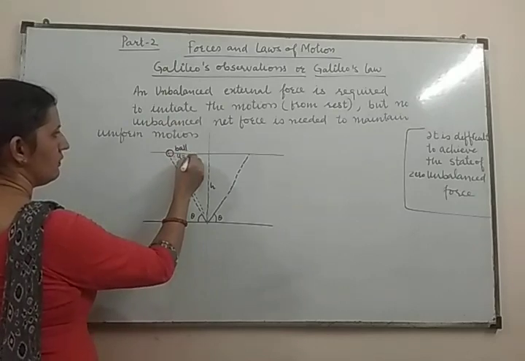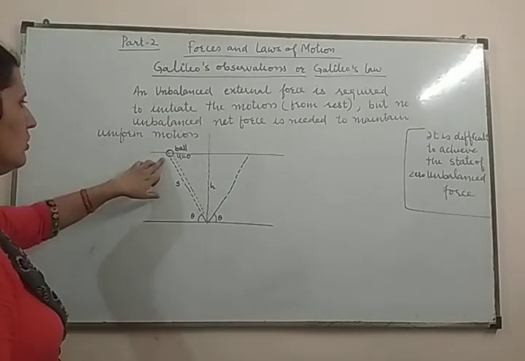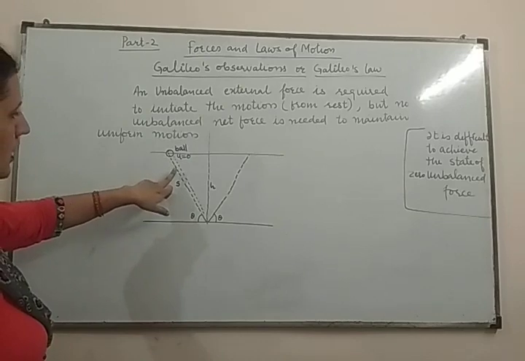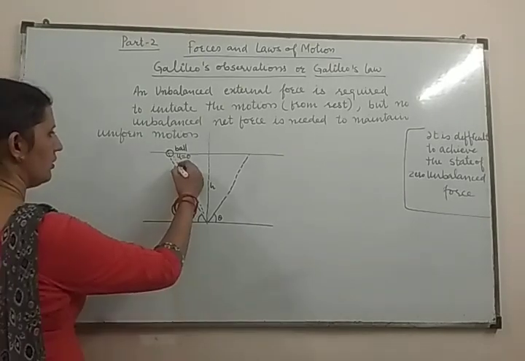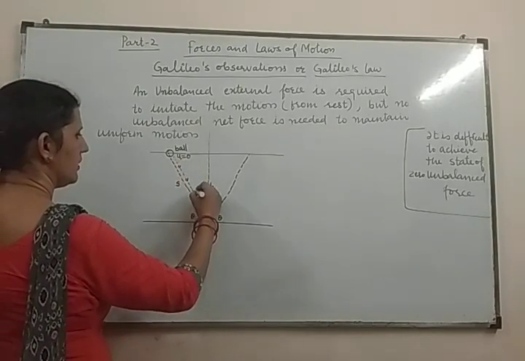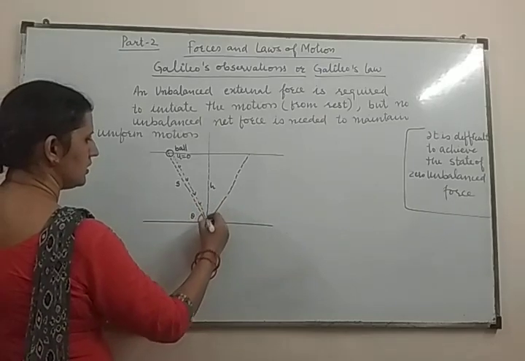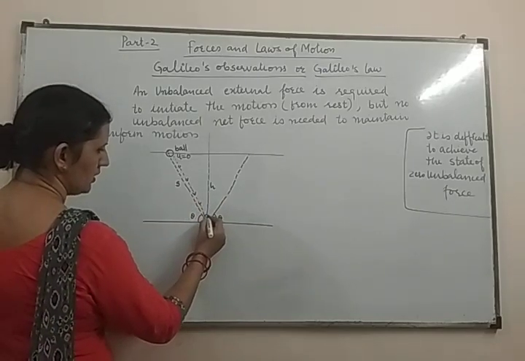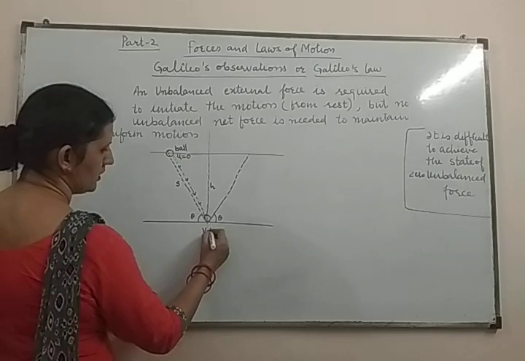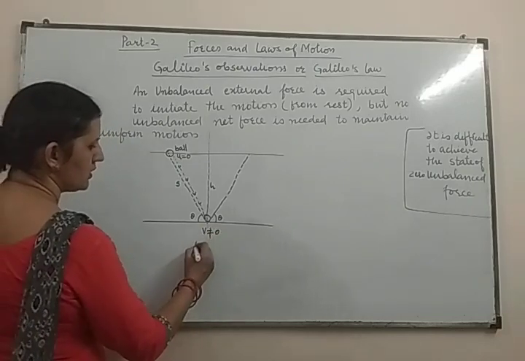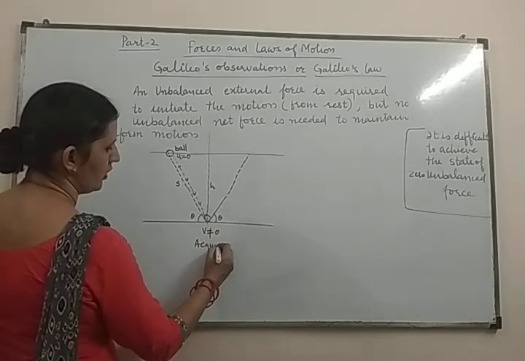Initially, the initial velocity of the ball is 0 when it is dropped from this height, and it is traveling along this path. What is happening when it reaches this point here? The final velocity is not 0. It acquires some velocity.